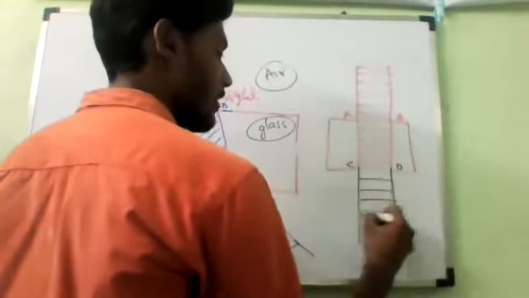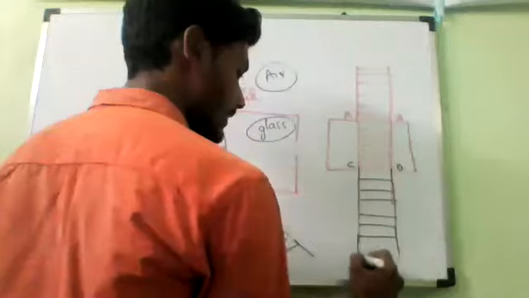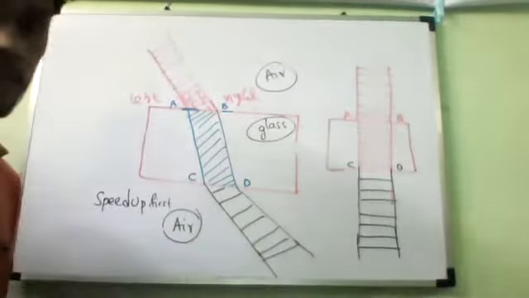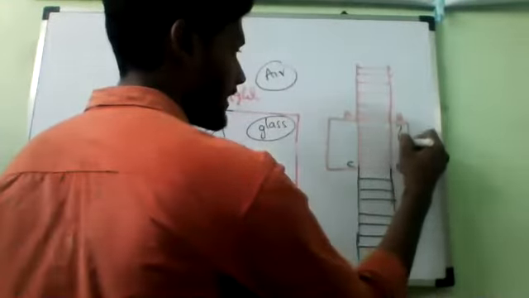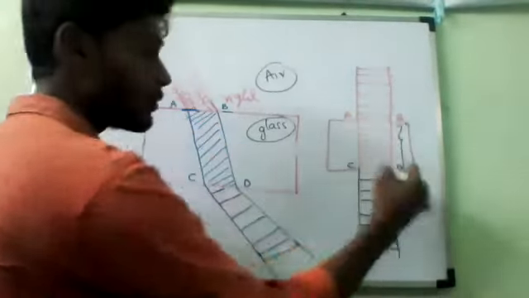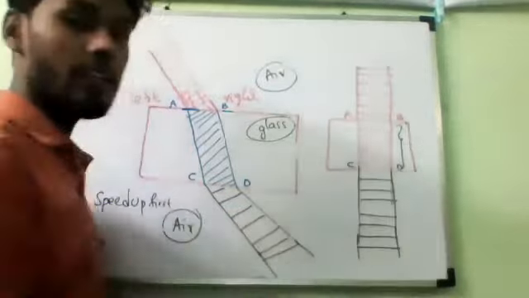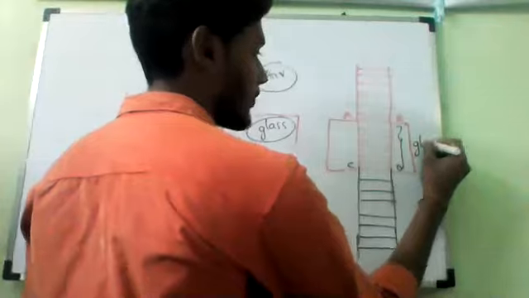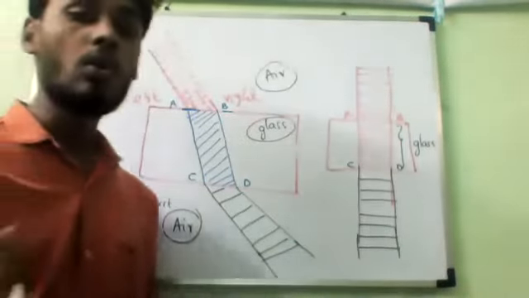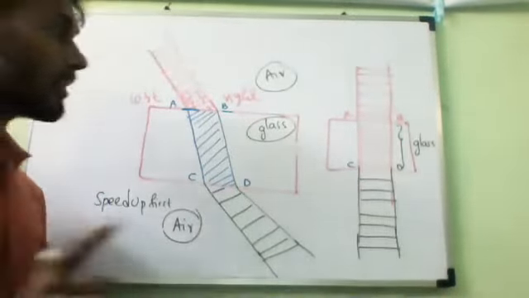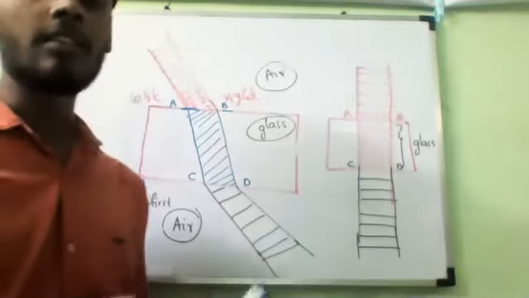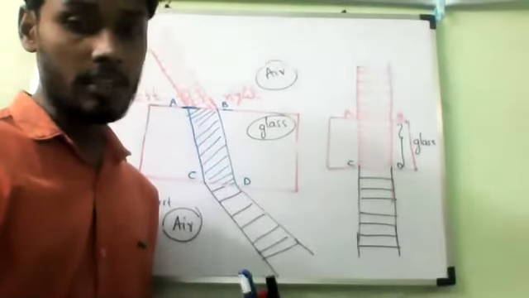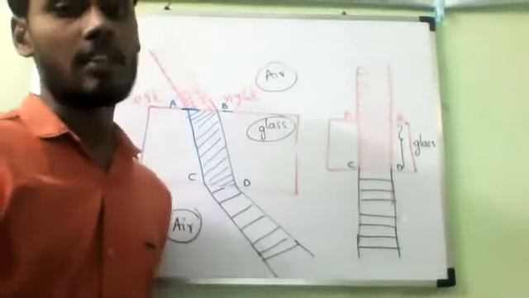So what will happen? Is there any refraction here? No, sir. No refraction. But you may observe that the speed of light decreases from AB to CD because it is entering the glass. Do you understand, all of you? The speed will decrease, but no refraction will take place. That is why we should always consider light incident obliquely. I hope you are very clear with this. Yes, sir.